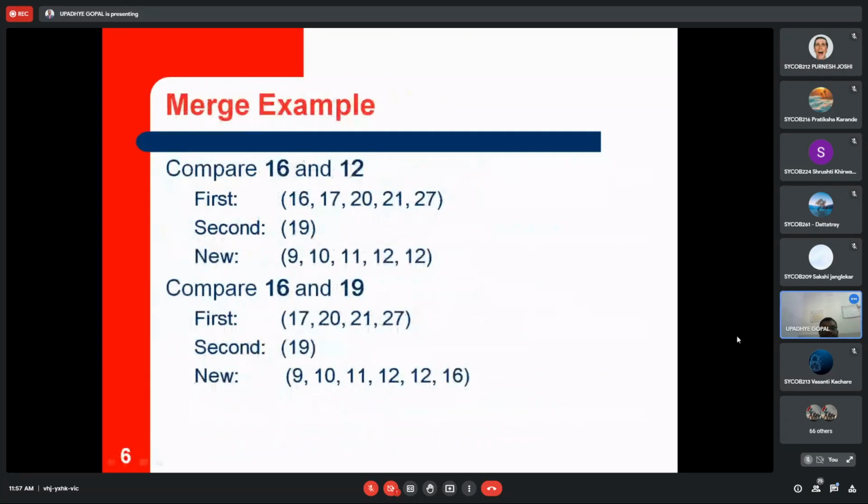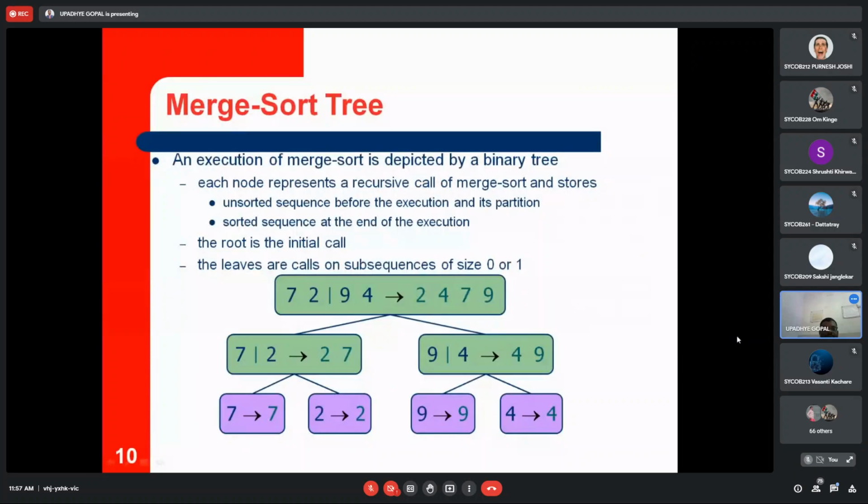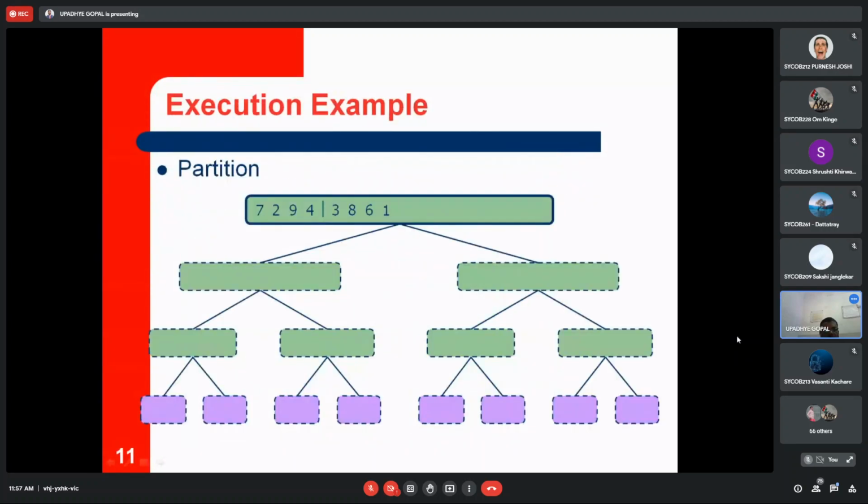Okay, so this gives you a clear idea, right? Yes, so this is visible, yes or no? When the animation is there, is that visible? Yes or no? Please reply, anyone.